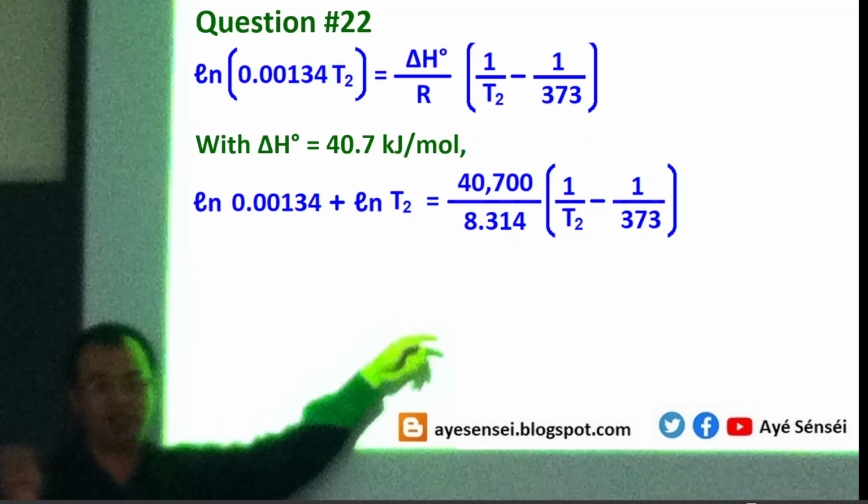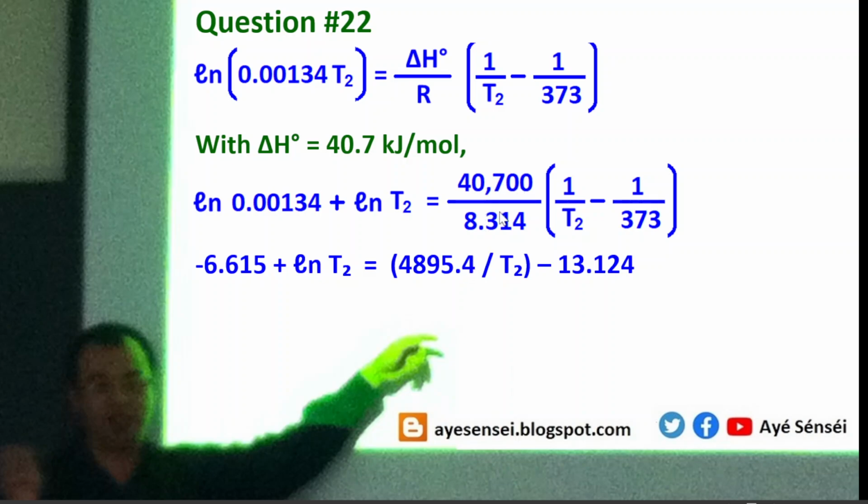So ln 0.00134 plus ln T2 equals 40,700 over 8.314. And then 40,700 over 8.3 something is 4,895. So basically we expand this expression. And then ln 0.00134 is minus 6 something. And then this one we have minus 13.12.